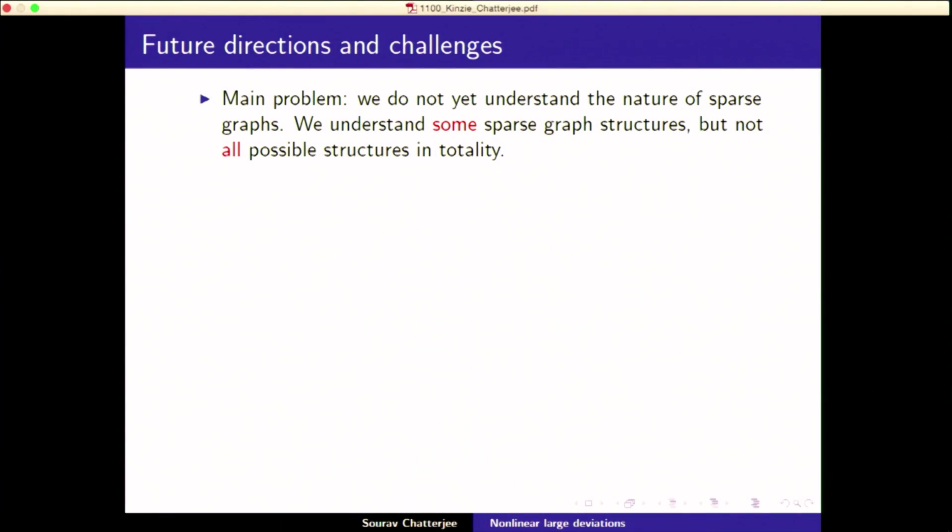Okay, so here is a summary. The main problem is that we do not yet understand the nature of sparse graphs. We understand some sparse graph structures, but not all possible structures in totality. The similarity lemma gives you a classification of all possible structures that a dense graph can have. Somehow it gives a complete classification of that,